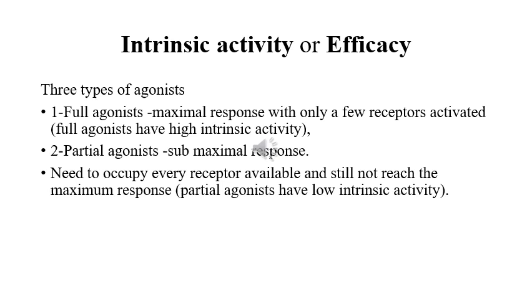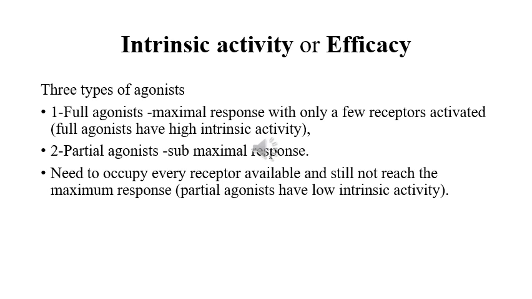Now the second type of agonist is the partial agonist. A partial agonist produces a sub-maximal response. It means that it acts on the same receptor as a full agonist, but regardless of its dose, however much we increase the dose of the partial agonist, it is unable to produce the greatest response of which the respective tissue is capable.